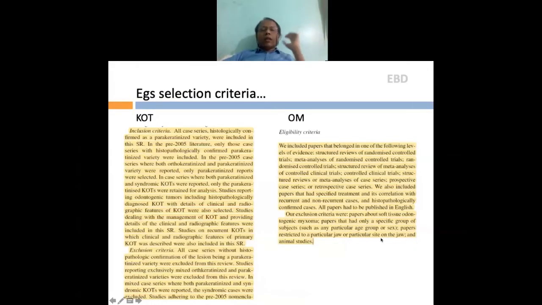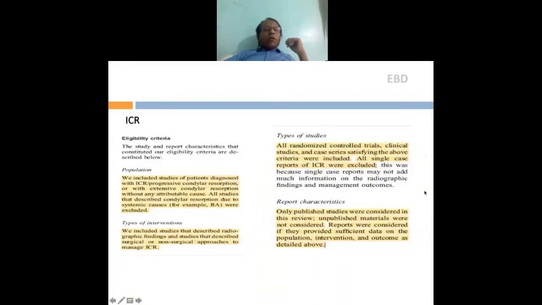So this is how you need to formulate your inclusion and exclusion criteria. We included all the studies under odontogenic myxoma, like case control studies, controlled clinical trials, structured reviews, or meta-analysis. Going on to idiopathic condylar resorption, we had almost a similar kind of inclusion and exclusion criteria, but it is stated here explicitly. We will not go into details of it.